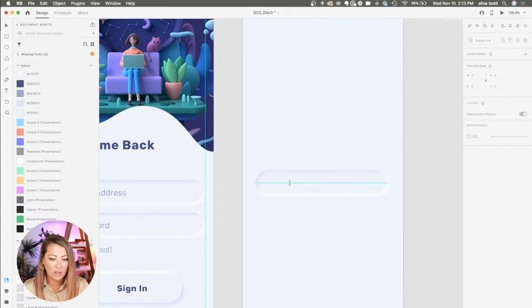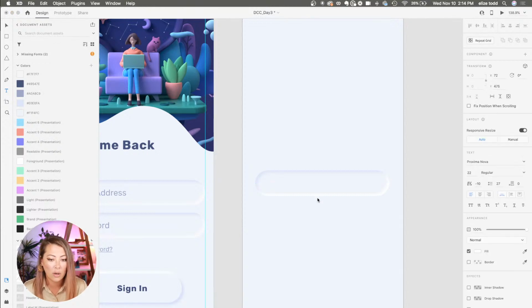And now I'm going to lay some text on top. I'm selecting T for text on my keyboard, and I'm going to type in email address because this is a login page, login screen. And I'm going to select this and use a darker text there, and make that a bit smaller.